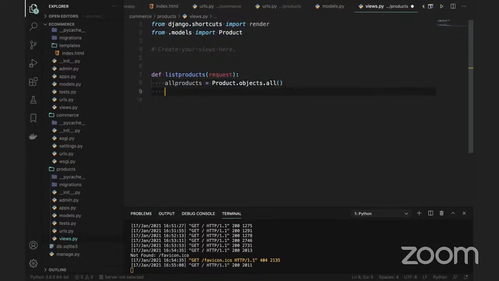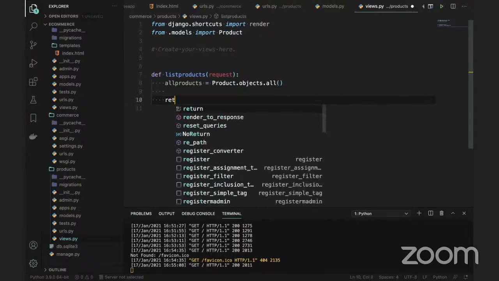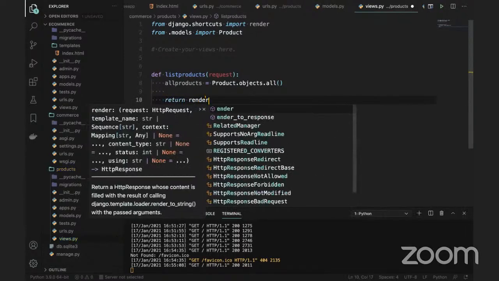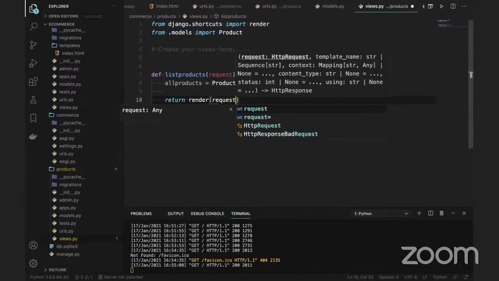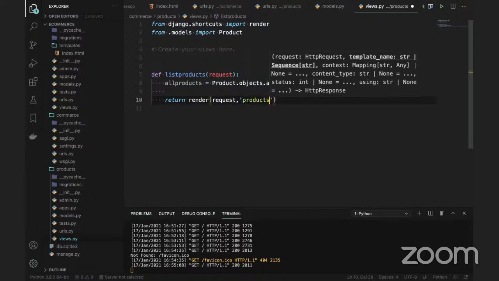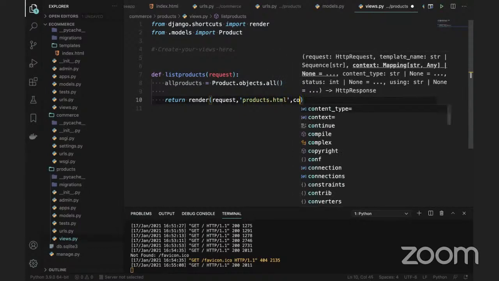I want to return this data to the HTML page. So what we can use now is return, and render, and in the render function we can use the request comma, and we can use some HTML page here. So I'm going to use products.html to get the data here. And the last one is the context.